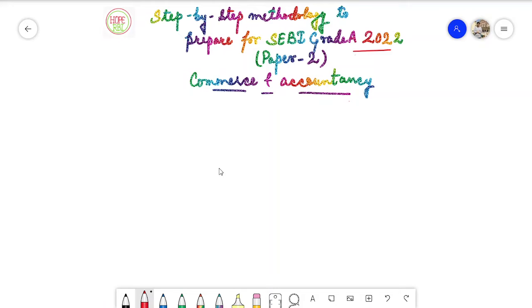In this particular lecture, I'm going to talk about all the sources which you need to refer to for the preparation of the Commerce and Accountancy section for your SEBI Grade-A examination 2022. These sources are really very important and you will be able to easily understand the concepts of commerce and accountancy even if you are not from the commerce background.